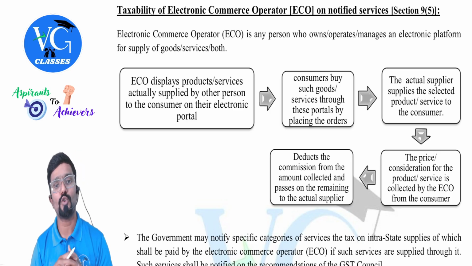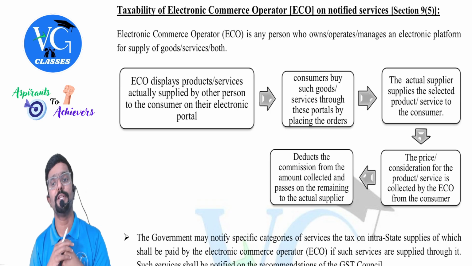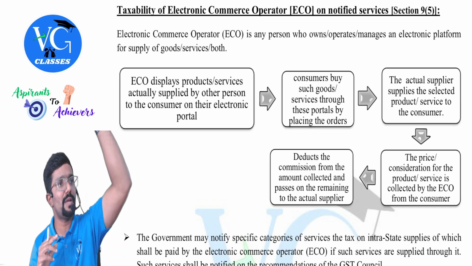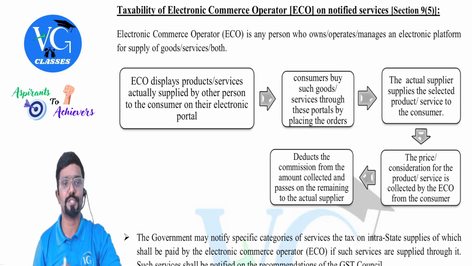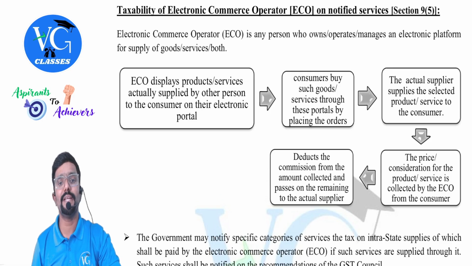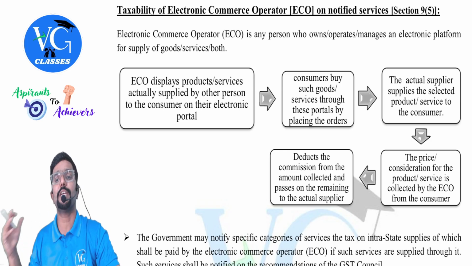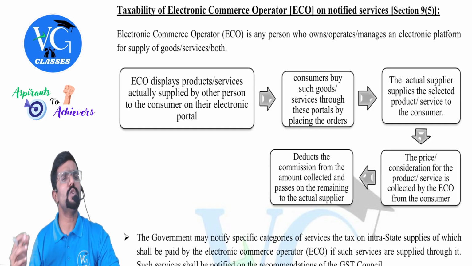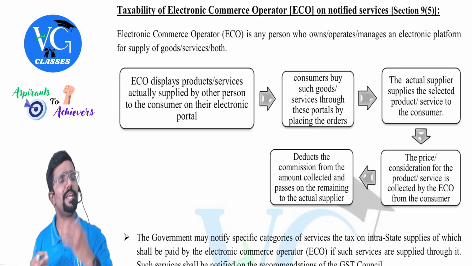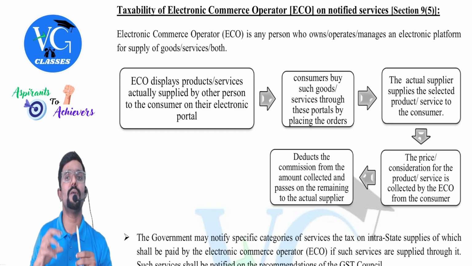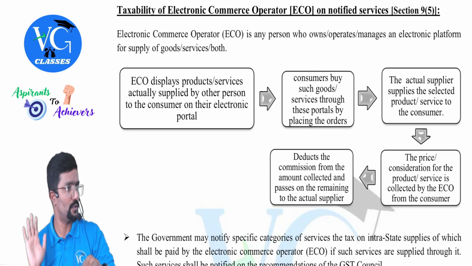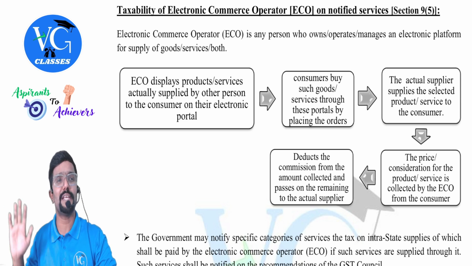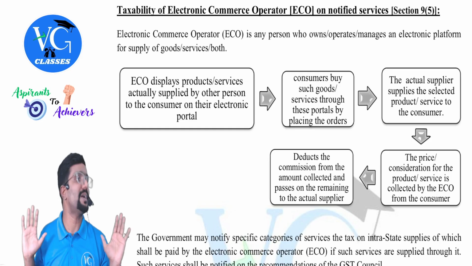Taxability of electronic commerce operator on notified services, section 9.5. Did government use the power given to them under subsection 5? Yes, they have used it. Electronic commerce operator is any person who owns, operates, manages an electronic platform for supply of goods, services, or both. I can also call Amazon and Flipkart as actually e-commerce operator, but here what they have covered is only services and not goods. So I am not using that as an example because here goods is not covered.